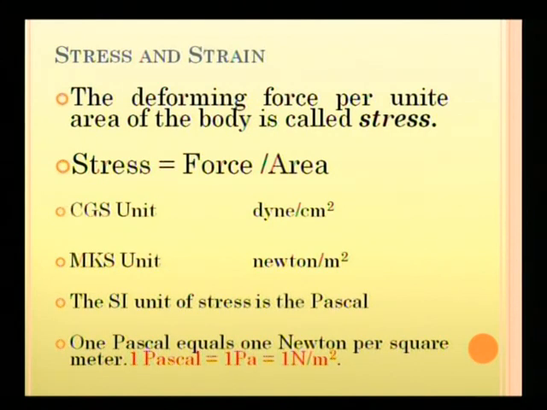Stress equals force per unit area, and therefore the CGS unit of stress is dyne per centimeter square, and the MKS unit of stress is Newton per meter square. The SI unit of stress is Pascal, and 1 Pascal equals 1 Newton per meter square.